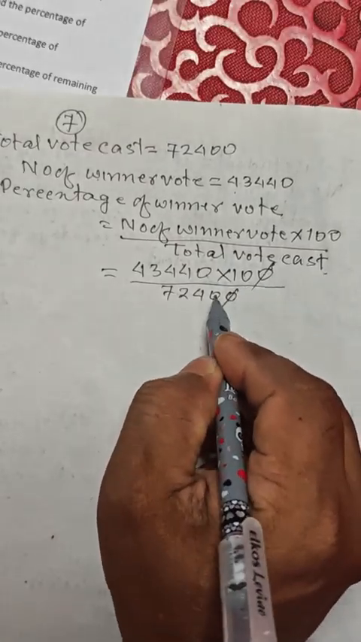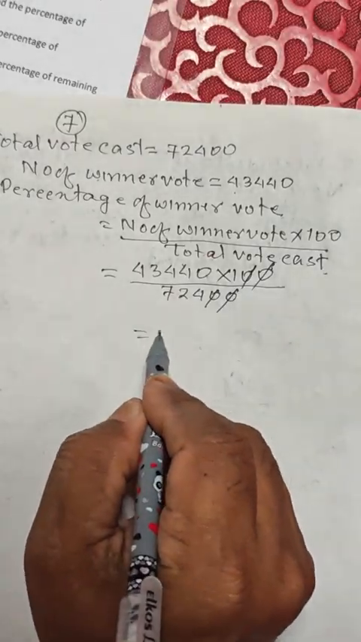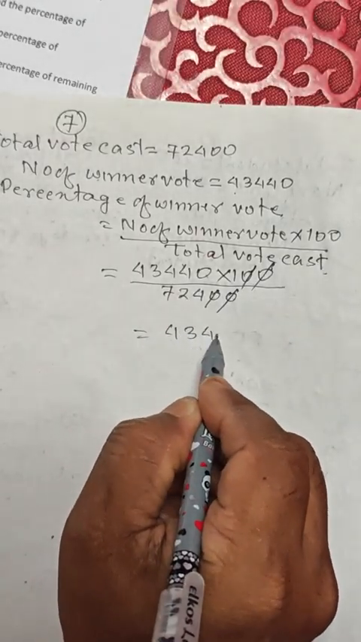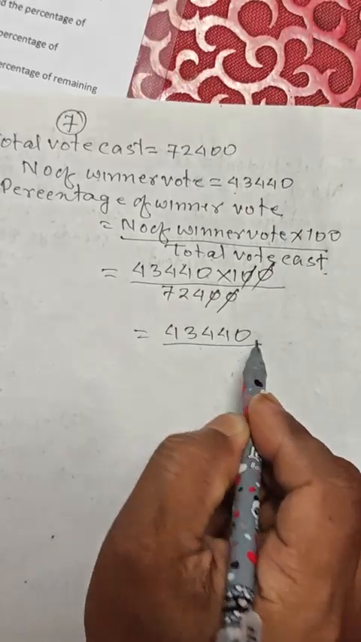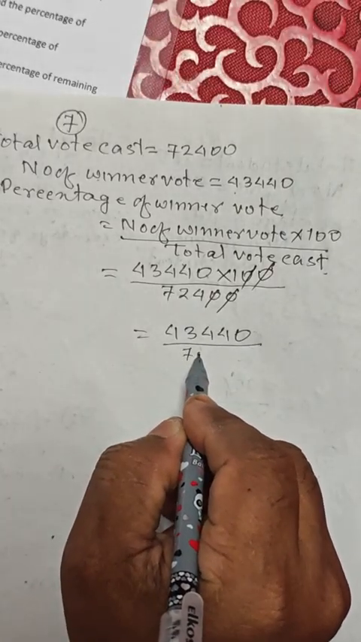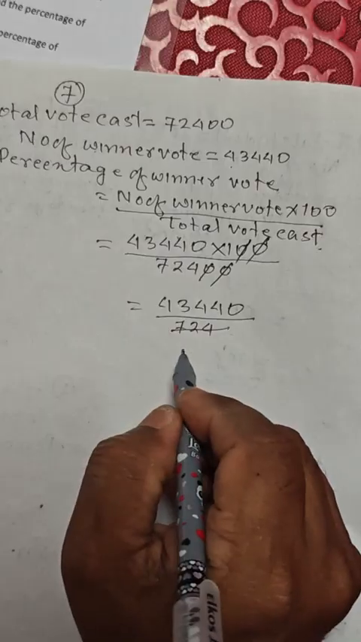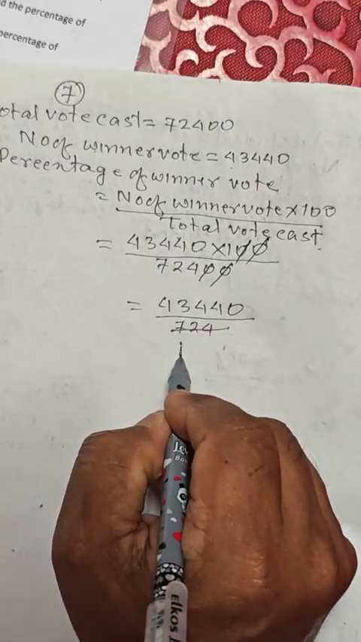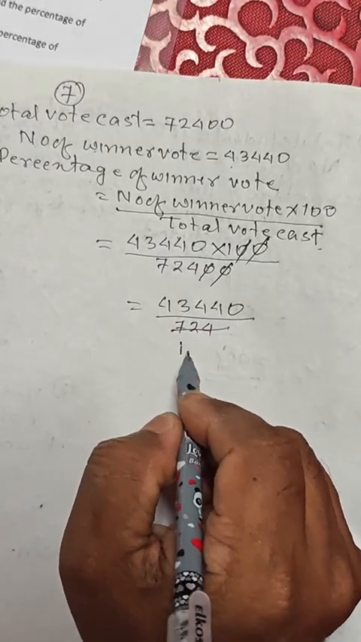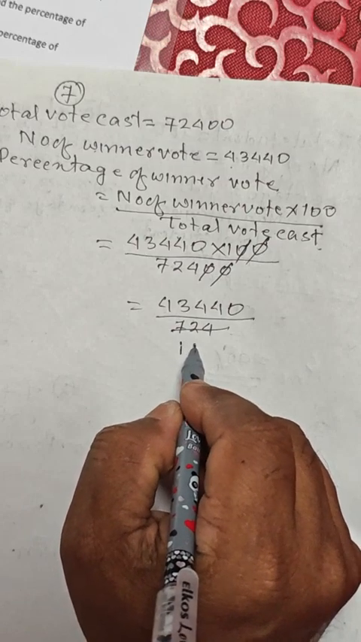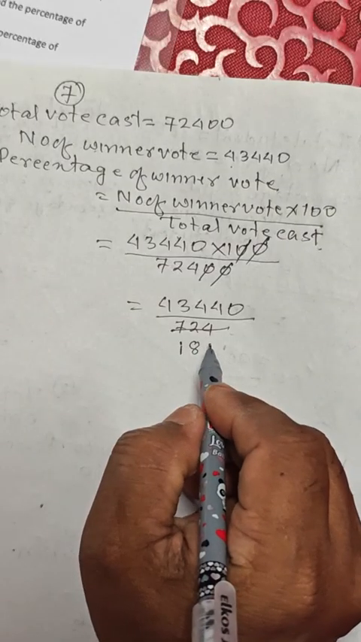0 0 cancel. 4 3 4 4 0 divided by 724. This is divided by 4. 4 ones are 4 plus 3, 32. 4 8s are 32. 4 ones are 4.